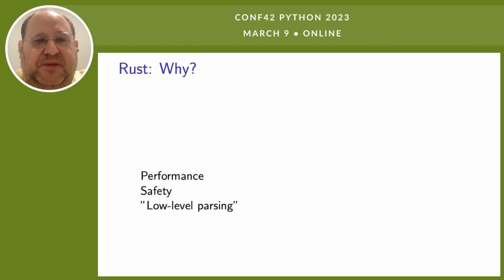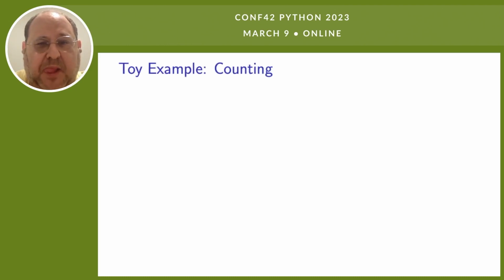The prototypical example that you want to keep in mind when you think about Rust is low-level parsing, right? Let's say that you need to parse some new weird low-level format. Your parser will probably have to deal with some untrusted data. You can't use a higher level library because this is a new format. So you have to go byte by byte, which means you want something that can give you the performance of reading something byte by byte, while still keeping safety in mind and giving you the zero cost abstractions to make sure that your code still is readable and easy to debug.